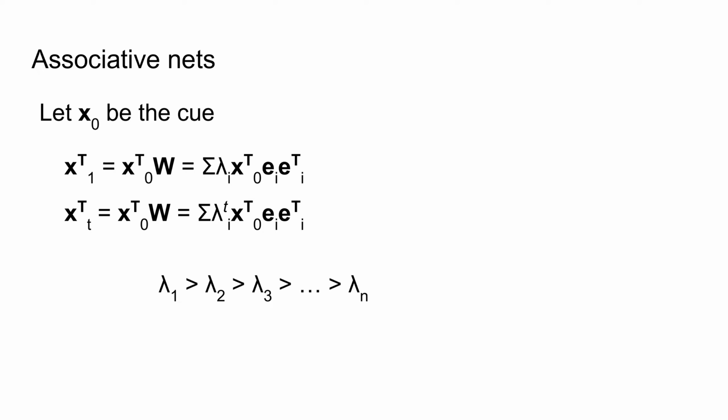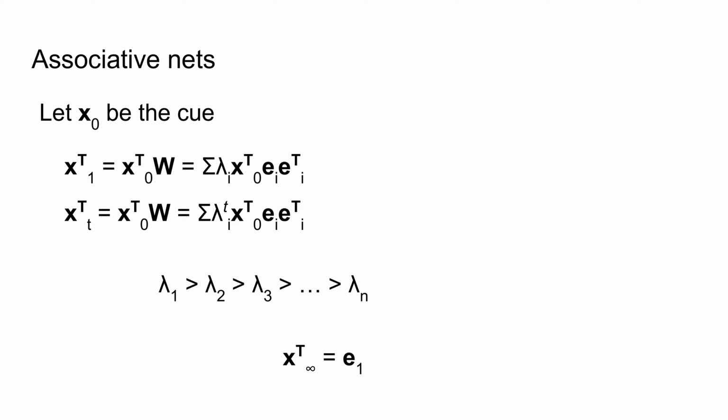It says that the output is the sum of the eigenvectors of the original matrix, each weighted by the corresponding eigenvalue, and the dot product between the input and the eigenvector. After t iterations, the eigenvalues in the equation are raised to the tth power. But because the eigenvalues fall in magnitude from the first eigenvalue to the last, in the limit, the output of the system will always correspond to the dominant eigenvector. This limits the associative net as a memory system.